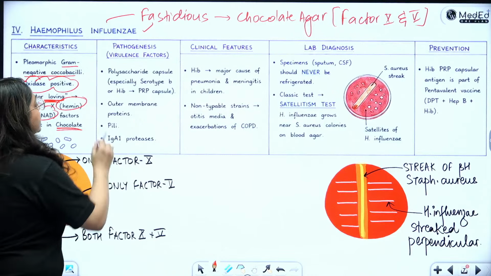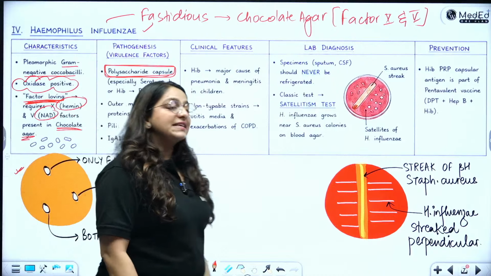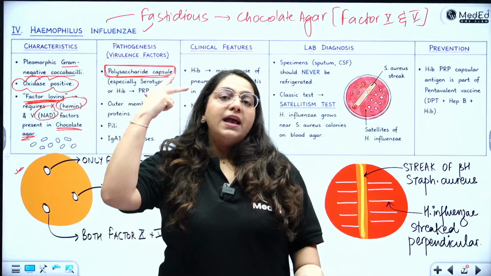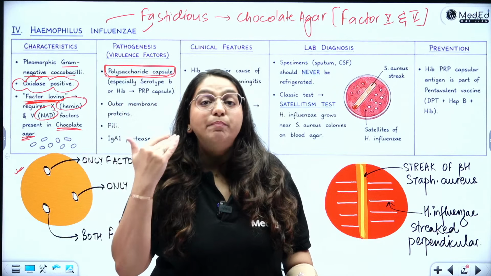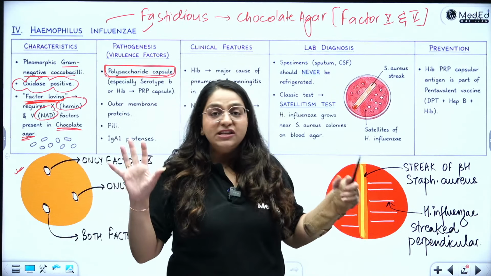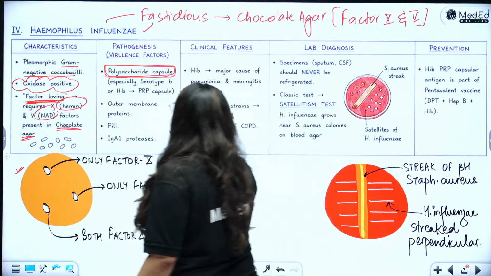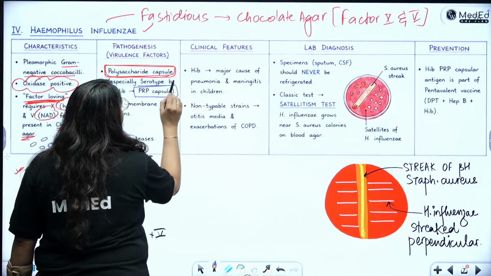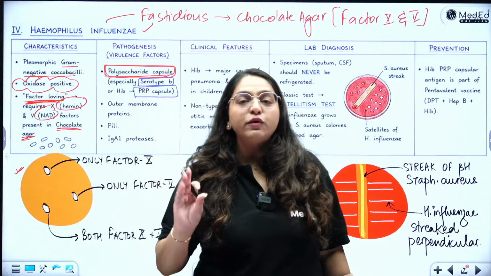Again, the virulence factor has to be the polysaccharide capsule. Now, you know, since childhood, you have all been taking the pentavalent vaccine. What does pentavalent have? D, P, T, hepatitis B and Hib. What is Hib? H. influenzae serotype B. Now, there are many serotypes of H. influenzae also, but which is the most important serotype? It is serotype B, because this serotype B is made up of the PRP capsule, the polyribitol phosphate capsule. Polyribitol phosphate. Even if you don't remember the full form, just write PRP.